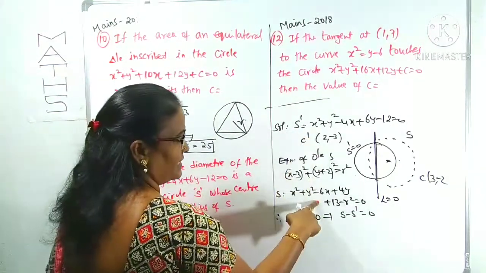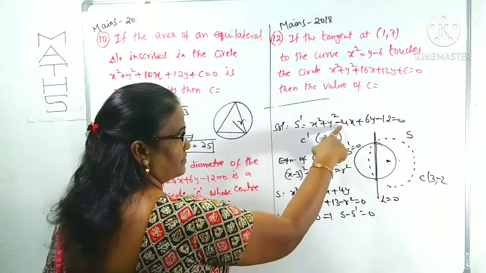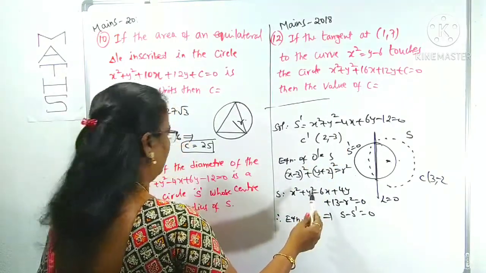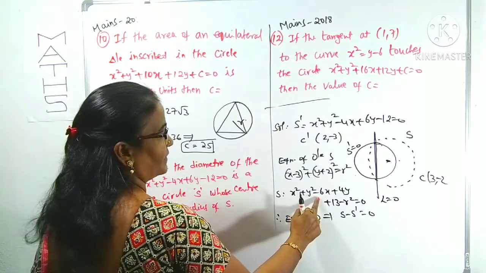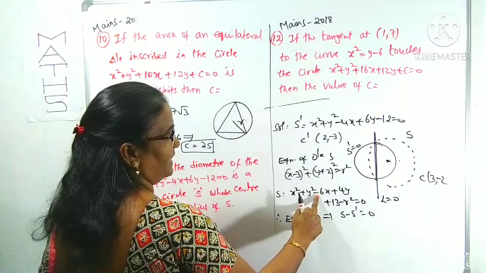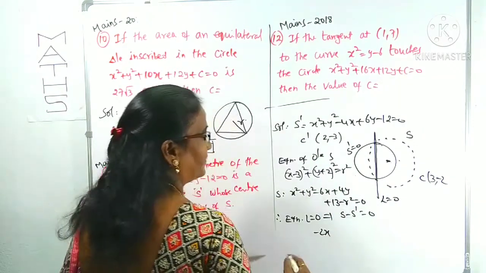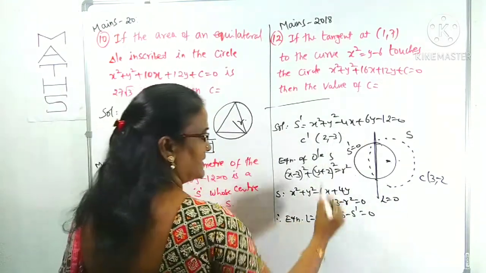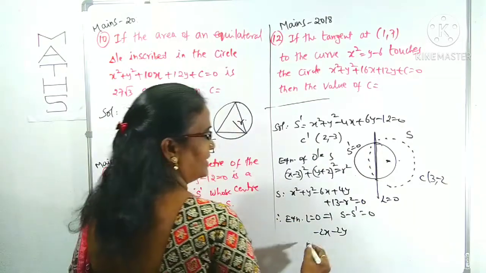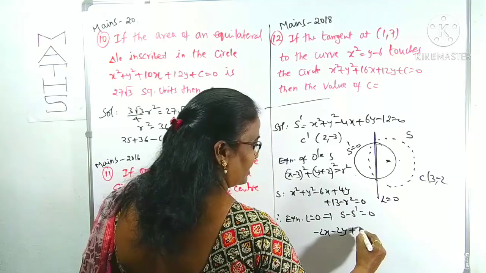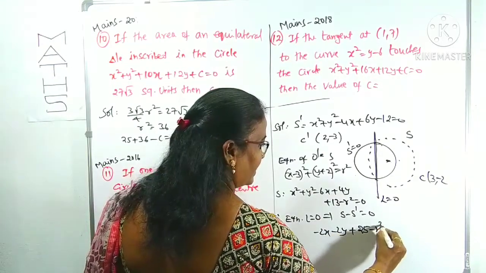X square cancels. Minus 6x plus 4x is minus 2x. And 4y minus 6y is minus 2y. The constant is 13 plus 12, which is 25, minus r square equals 0.